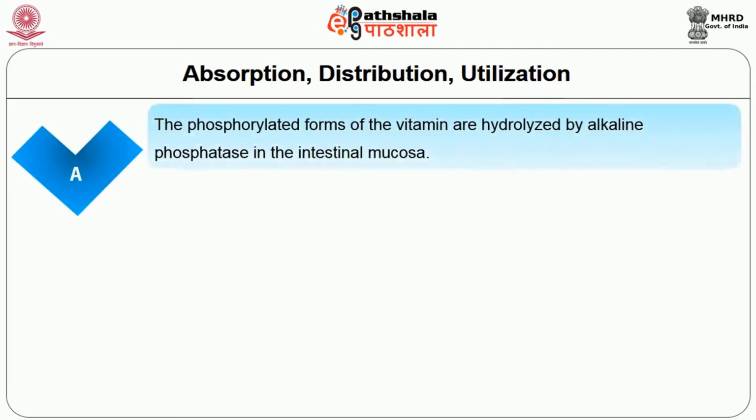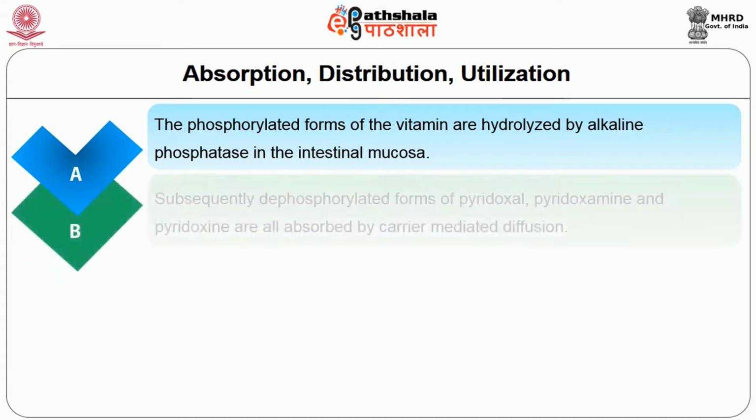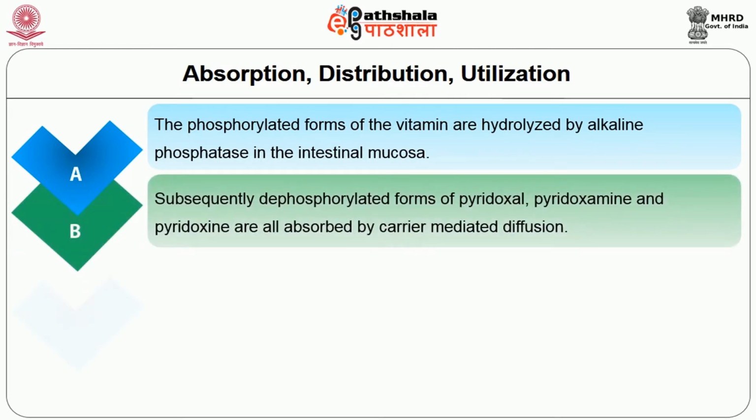The phosphorylated forms of the vitamin are hydrolyzed by alkaline phosphatase in the intestinal mucosa. Subsequently, the dephosphorylated forms of pyridoxal, pyridoxamine and pyridoxine are all absorbed by carrier-mediated diffusion.